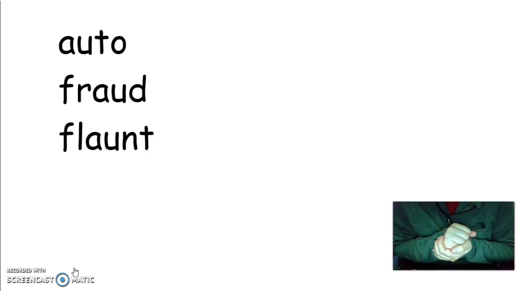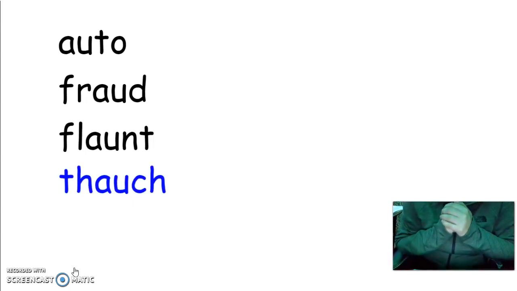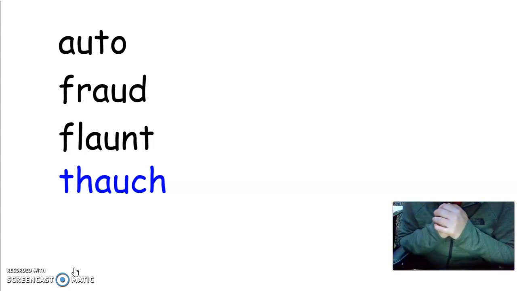Flaunt. Good job. The next word is a nonsense word. The word is thotch. Can you repeat that word? Thotch. I know that sounds strange. Let's pound that out. Thotch. 1 syllable. Let's tap out the sounds we hear. Thotch. Try to spell that word. And this is what it looks like. Thotch. Remember, these are not real words. They are nonsense words that are just fun ways to practice the different sounds that we're learning.